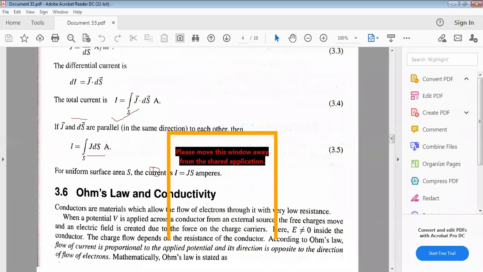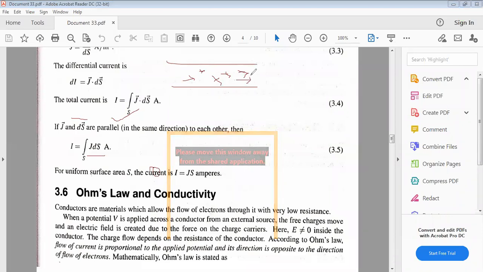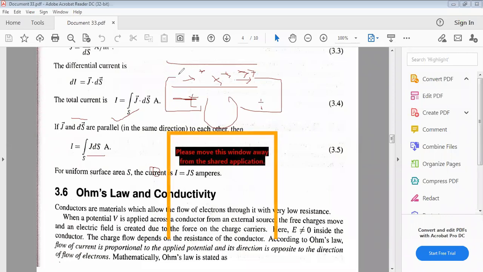Suppose this is a copper wire with electrons moving in this direction, and I connect a source, this negative and this positive. The negative repels the negatively charged electrons, and the positive attracts them.